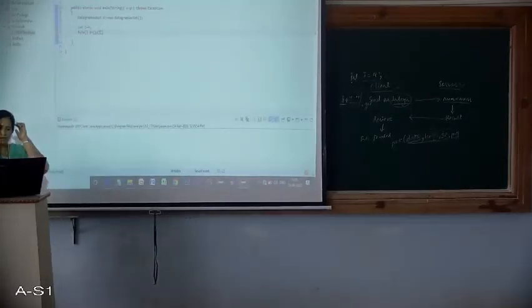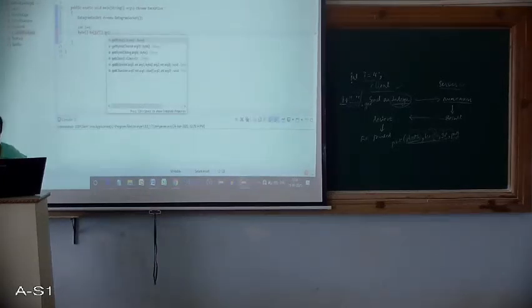So what we did, i plus this empty pair of quotes will give us a string, and then we can use the getBytes method. See, this getBytes method can be called on a string object, right? So we have a string now, and we will assign this to the byte array b. So now we have the data in terms of bytes, and we need to send this data, right?